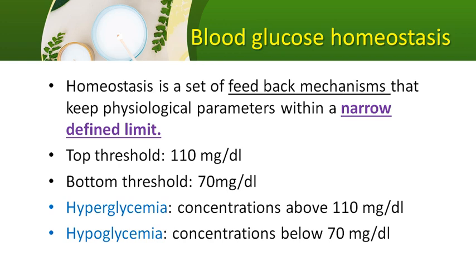So to avoid hyperglycemia and hypoglycemia, the blood glucose level should be maintained within a narrow range of 70 to 110 milligram per dl. That is called homeostasis. So what are the factors that play an important role? What are the hormones and organs that play an important role in this homeostasis? You have to learn about that. That is called homeostasis of blood glucose.